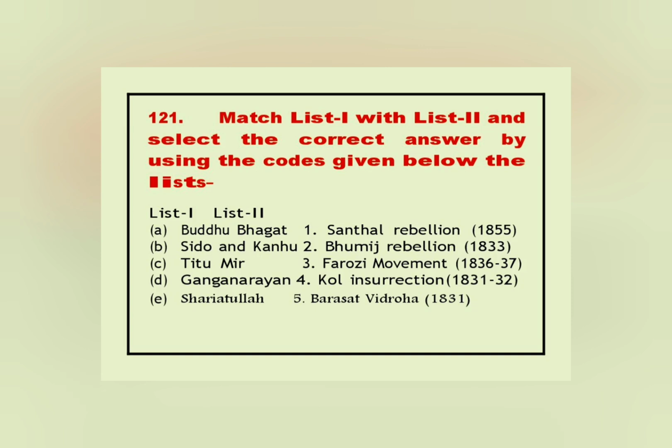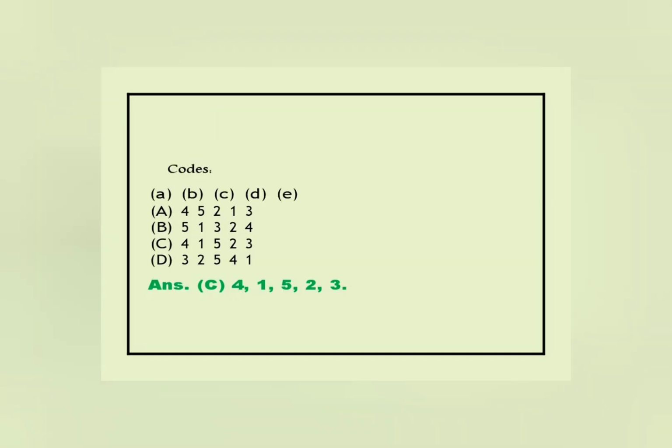Faraizi Movement 1836-37. D. Ganga Narayan, 4. Kol Insurrection 1831-32. E. Shariatullah, 5. Barsat Vidroha 1831. Codes. Answer. C. 4, 1, 5, 2, 3.